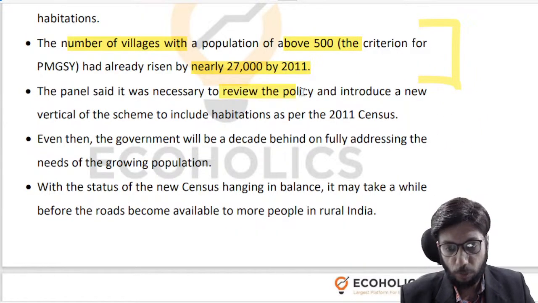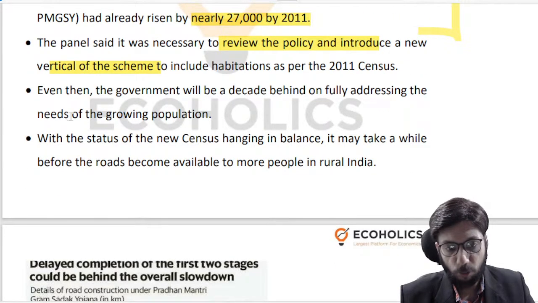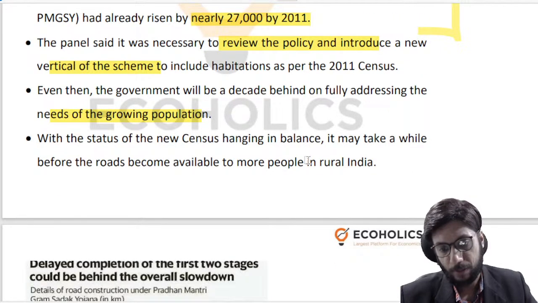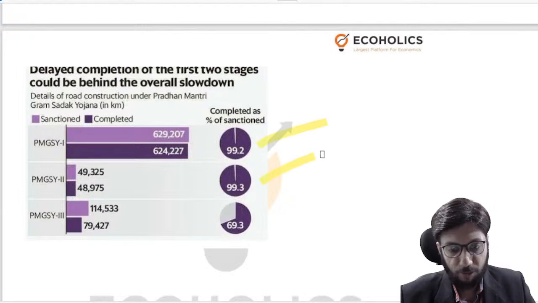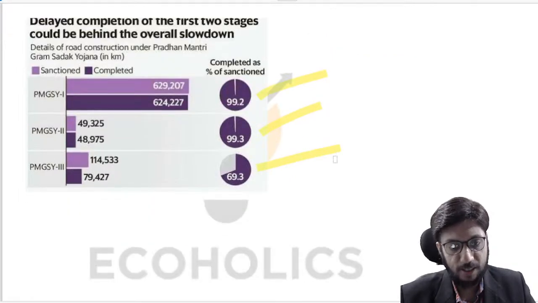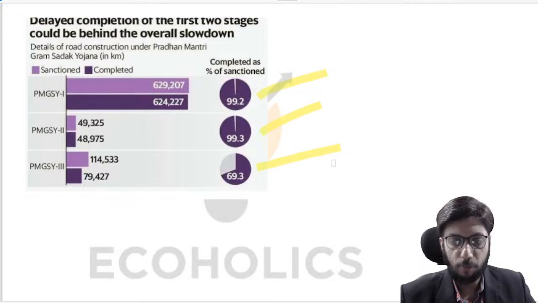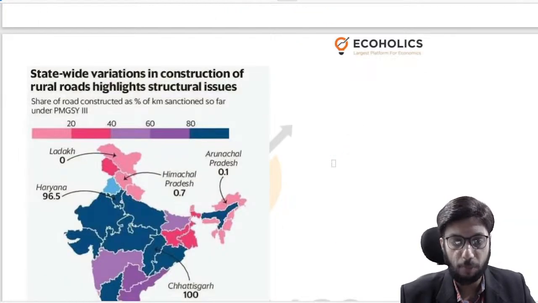So we need to renew the policy, introduce a new vertical of the scheme, right? And we need to fully address the needs of growing population. Okay, so this is something that we need to be thinking about. So you can see that first phase, second phase, they are 90% complete. Third phase is 70% complete, right? Not bad. Even from the third phase point of view, not bad, but we need to pull up our socks.